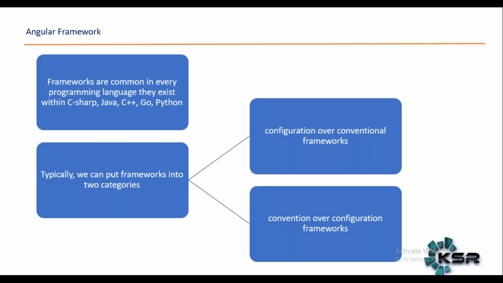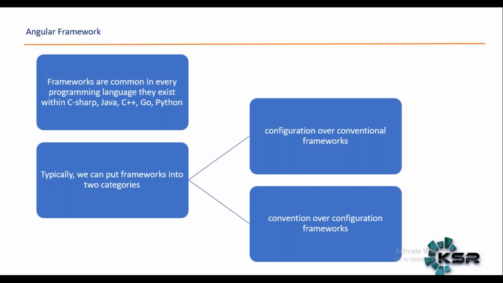Consider Java, C Sharp, C, C++, Go language, which is developed by Google, Python. All have their own kind of framework, like what the folder structure is, what the configuration is, how you connect with a database, whether you will have some configuration file to interact with a third-party API. All those things are termed as framework.